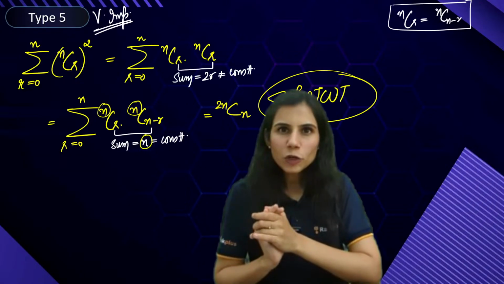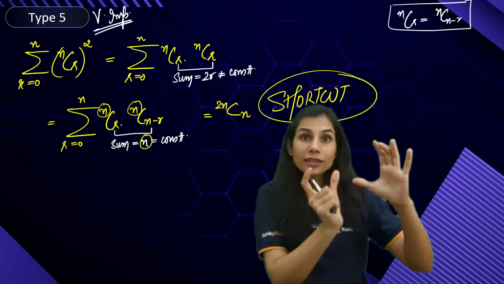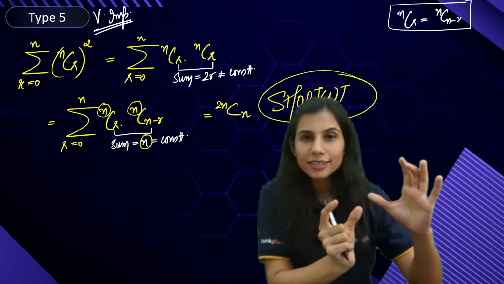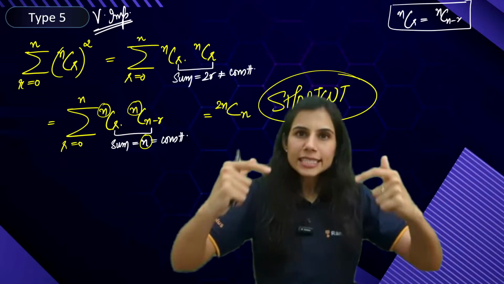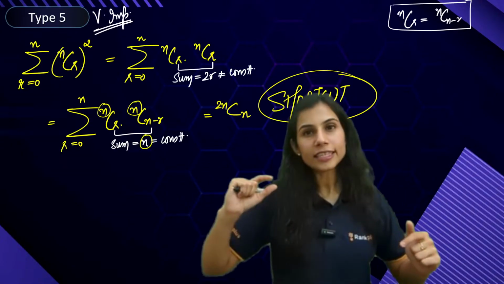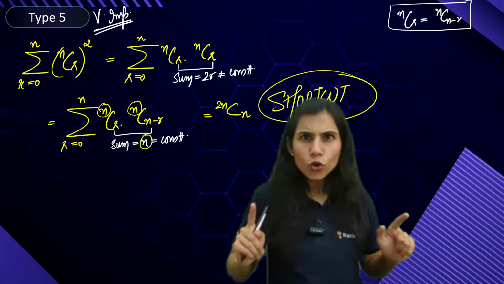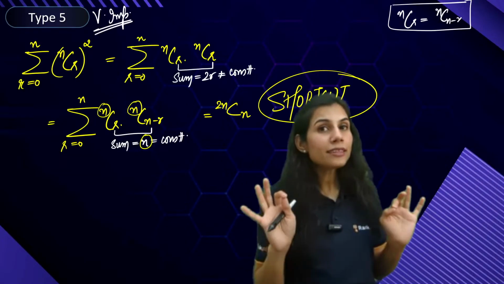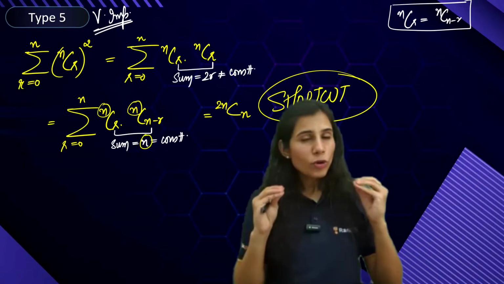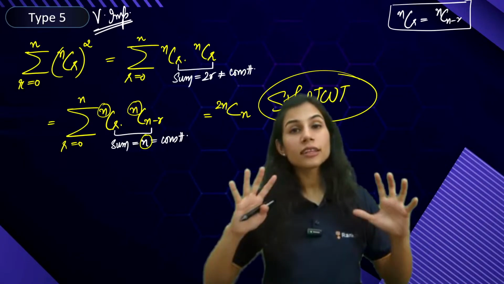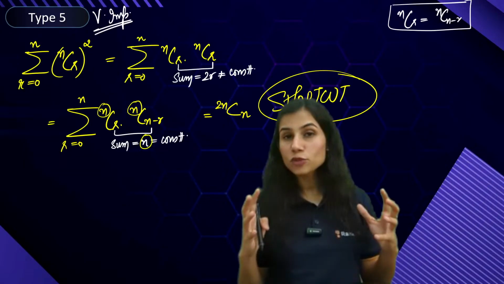So what is your final answer accordingly? Because now the setup is summation product of binomial coefficients where the sum of lower indices is equal to constant. So your final answer, direct shortcut to write the answer, is sum of upper indices, C, sum of lower indices. 2n C n, bingo, done and dusted. Okay, cool. Making sense? I'll repeat this one for you. Extremely important series, people. This is loved by NTA. Questions from here have been asked again and again in the last 5-6 years. And even in 2025, this result holds great deal of chance to land in the paper.